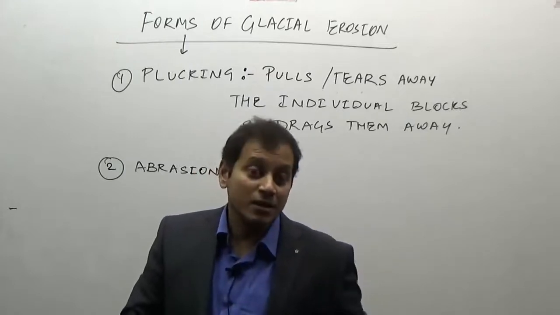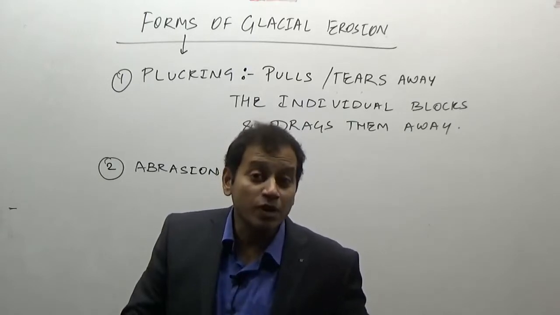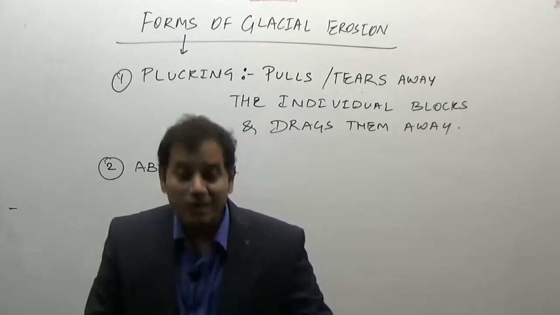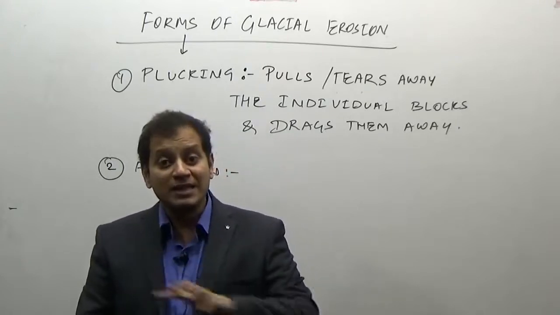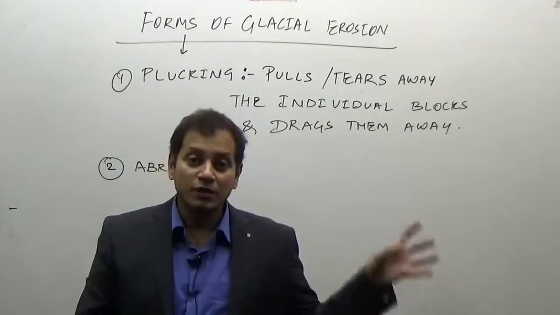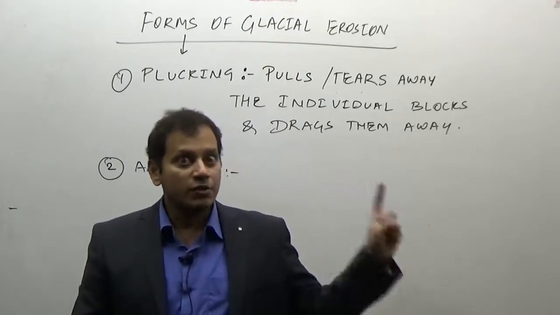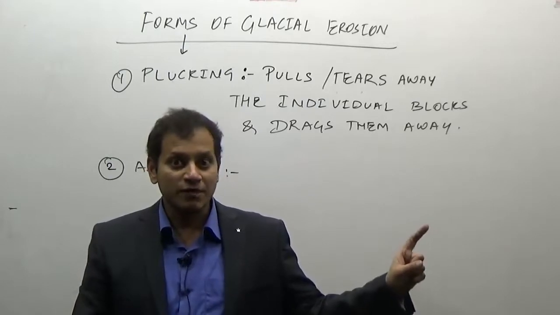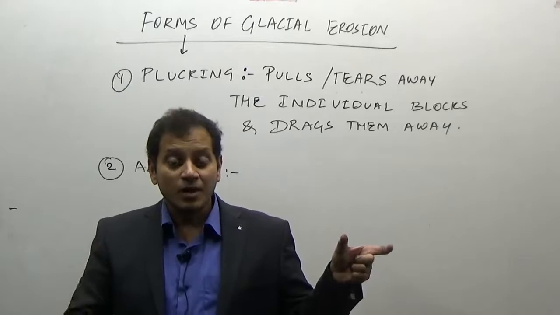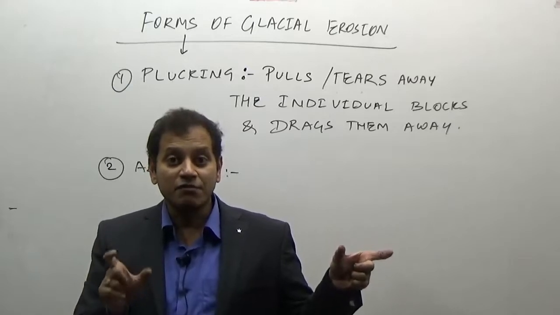This is one of the most important characteristics of a glaciated topography, that all glaciated topography is highly scratched or highly striated. That is the geography word for scratched. So if the question comes, striated topography, or scratched topography, is a characteristic feature of which kind of topography?